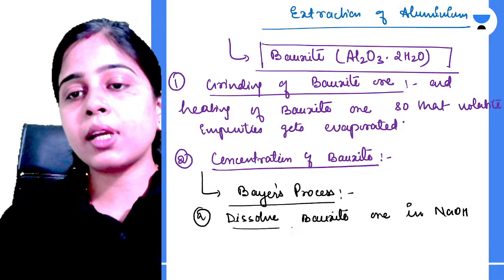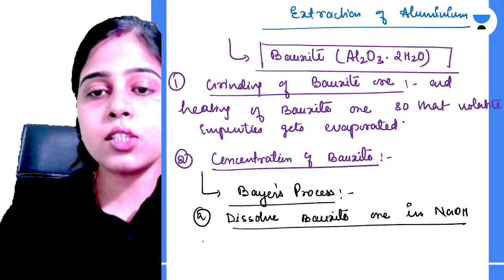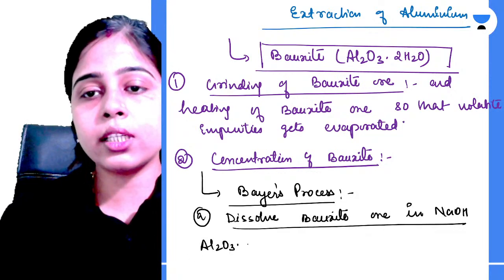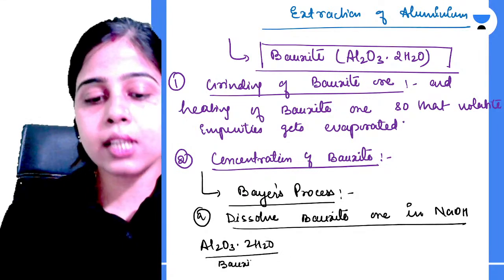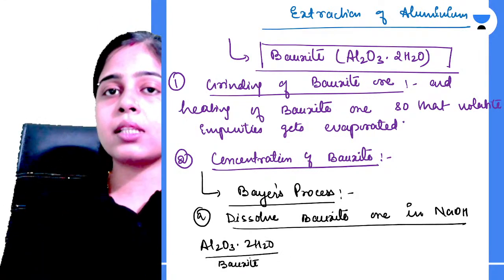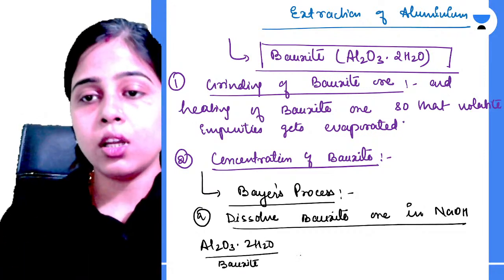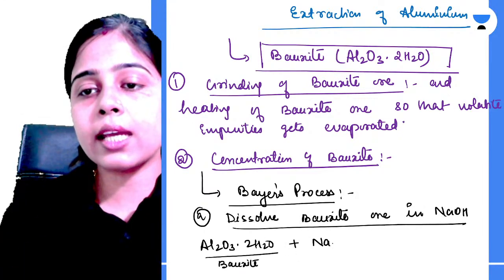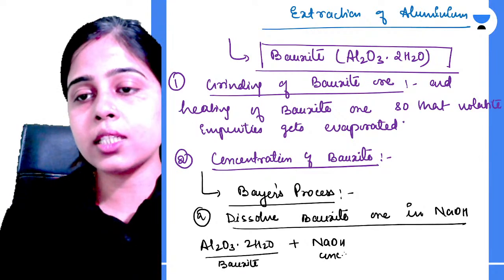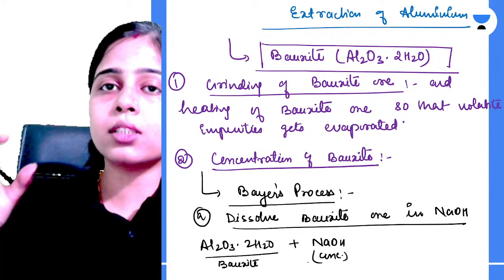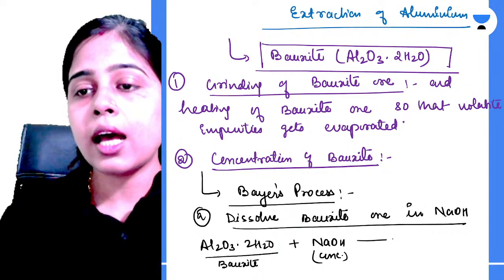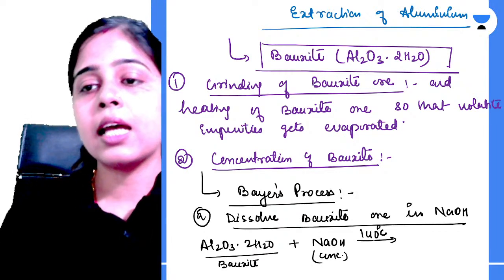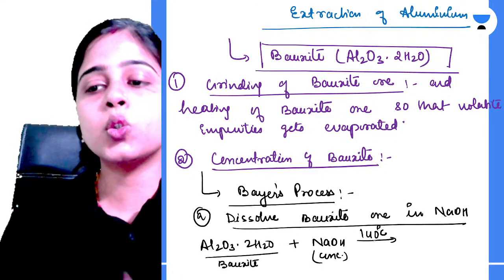So what is the chemical reaction happening here? This is your bauxite ore, Al2O3.2H2O. Along with the aluminium in the bauxite ore there are so many impurities also. So we take sodium hydroxide in concentrated form. We put the bauxite ore along with the impurities inside the NaOH solution at 140 degrees Celsius and we leave this mixture for 2 to 8 hours.